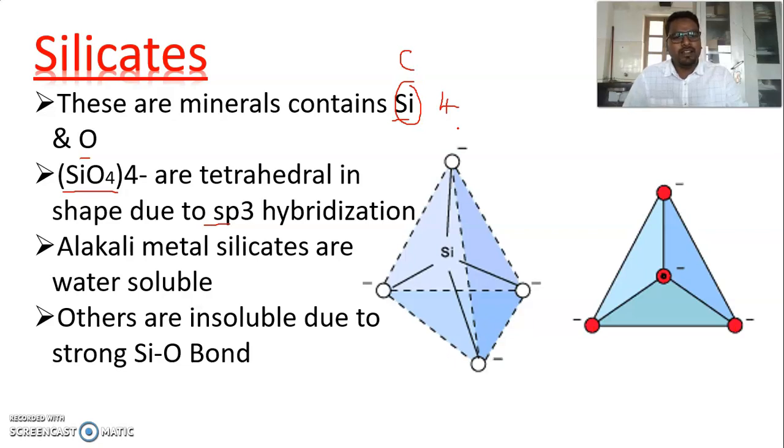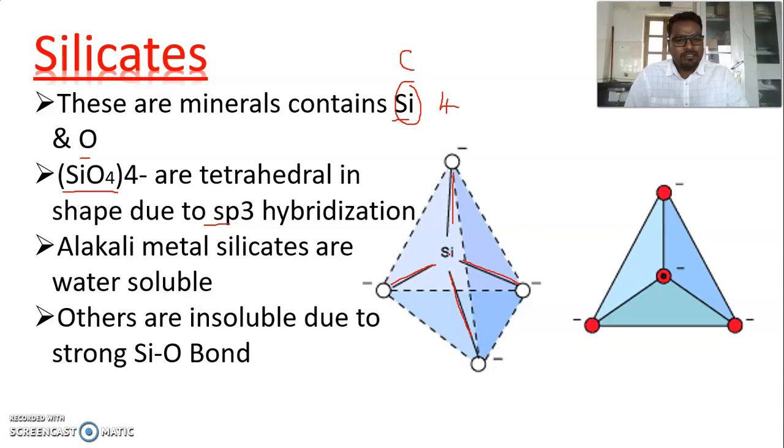These 4 valence electrons overlap with the 4 electrons of oxygen to form 4 covalent bonds, and these 4 covalent bonds are placed tetrahedrally. The 4 oxygens are present at the 4 tetrahedral corners and the silicon is present in the center.